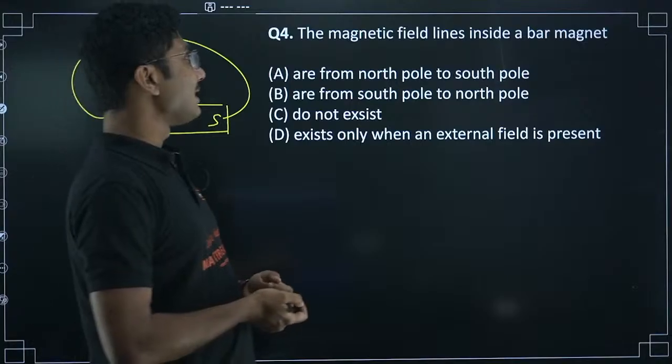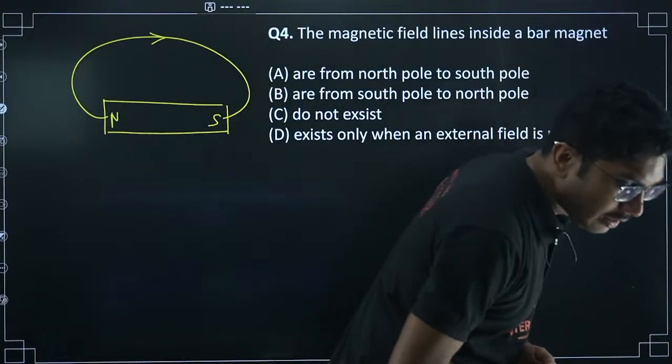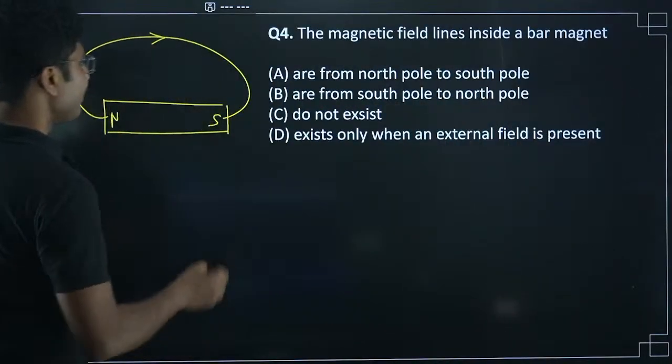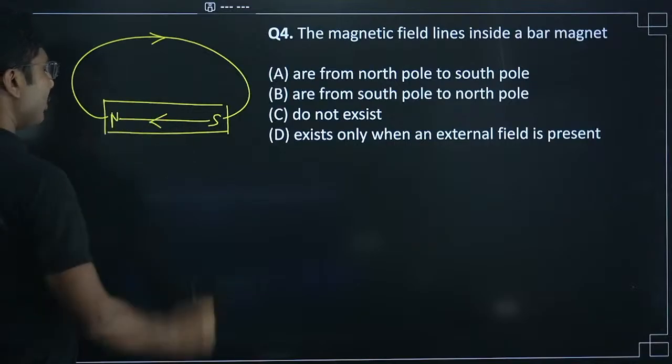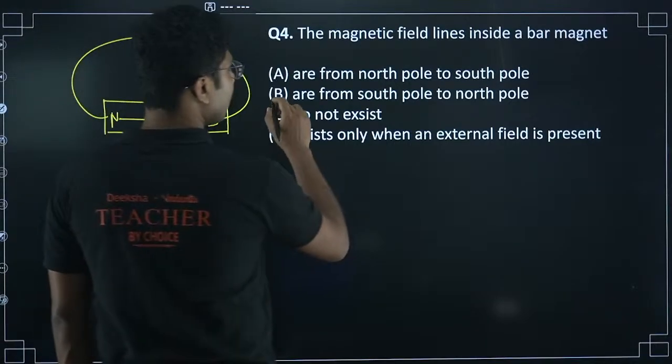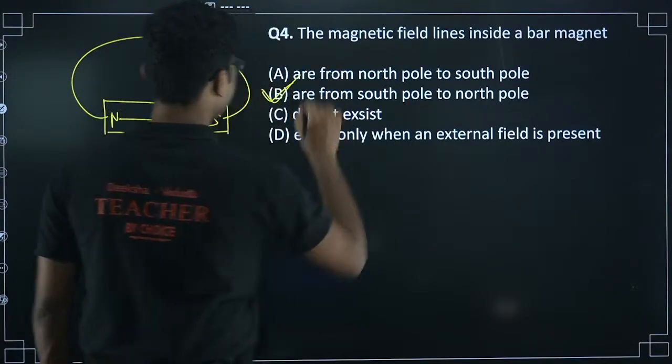So the magnetic field lines inside a bar magnet are from option B, from south to north. Inside the magnet it is always south to north. So option B is correct.